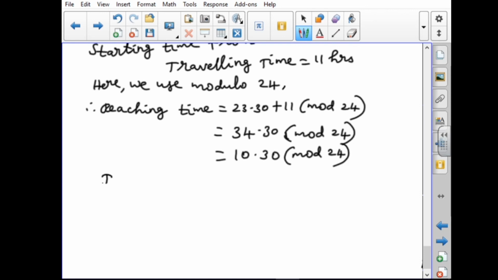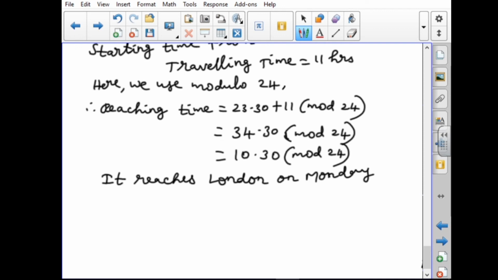So you have to write like this. It reaches London on Monday. Why are we saying Monday? Because they started on Sunday night time only. So adding 11 hours, we are getting the next day. So we are mentioning here Monday.